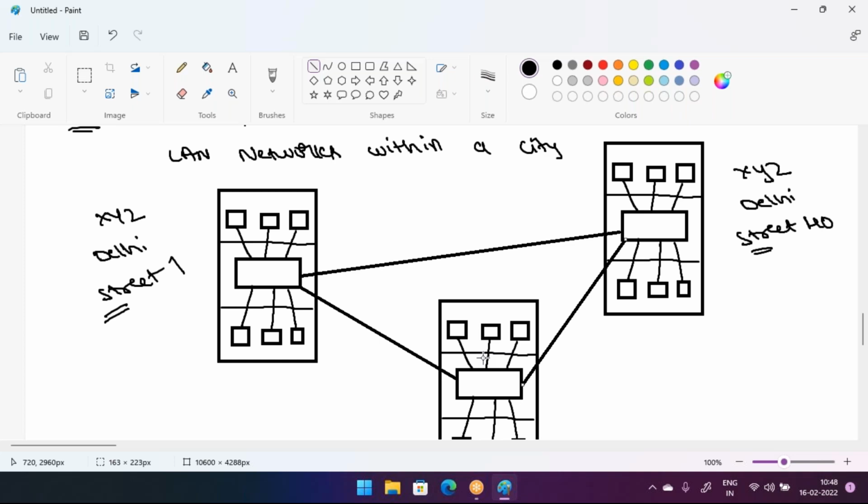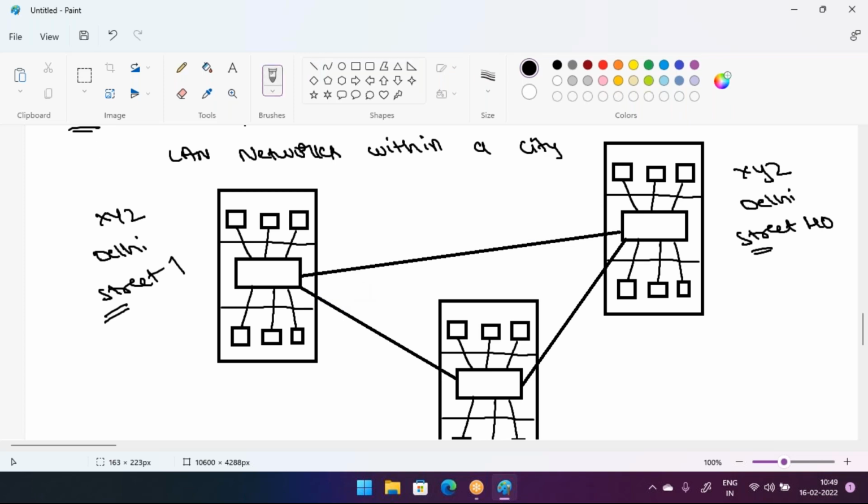That means, sir, within a city where I have multiple branches, I need more cables. These are very expensive cables. Between the branches, if you connect them through cables, they are very expensive.